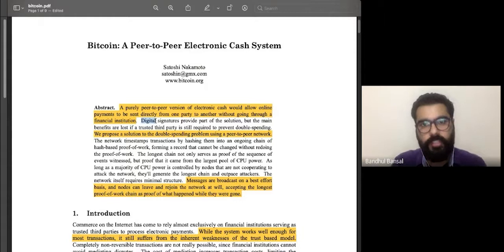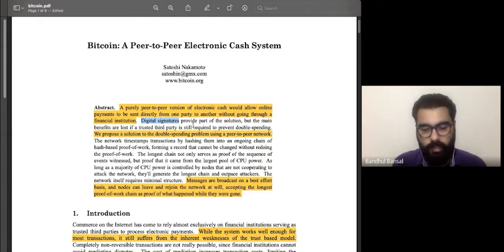Digital signatures provide one part of the solution, right? Because they provide benefits as to a trustless third party, right? So what digital signatures are, right?